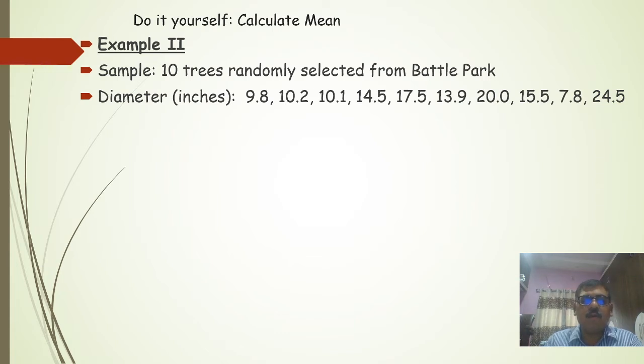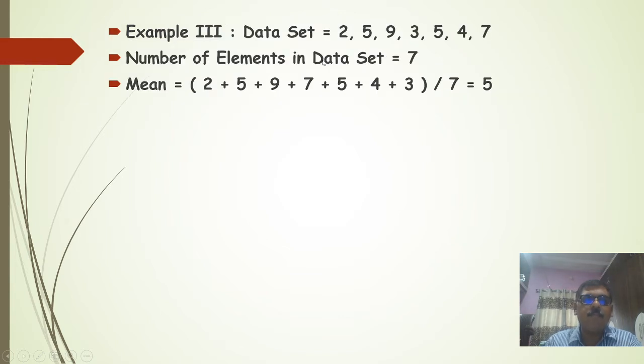These are a sample of 10 trees randomly selected from the park, and these are the diameters of the trees, and you have to calculate the mean. What you have to do here is sum it all and divide it by 10. That you have to do yourself and calculate the mean.